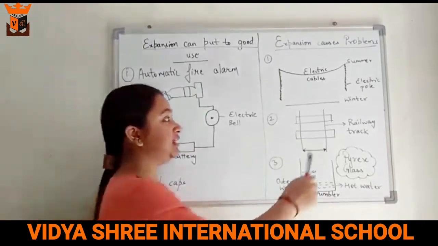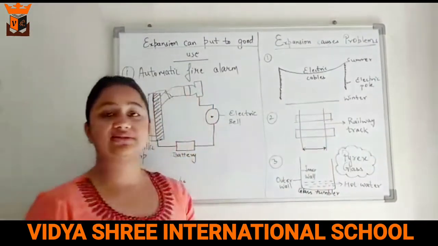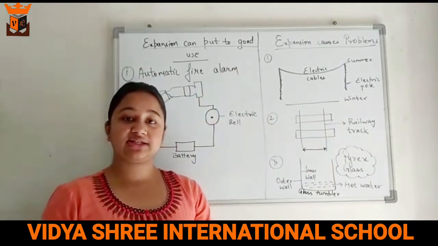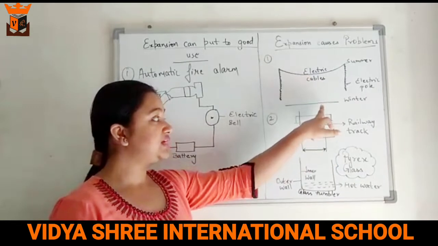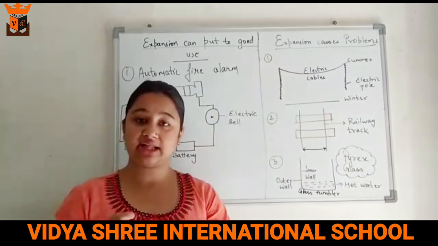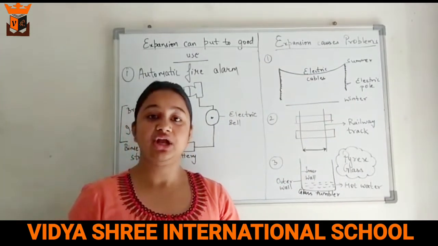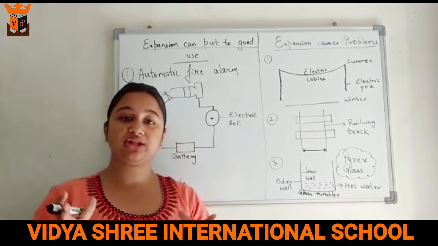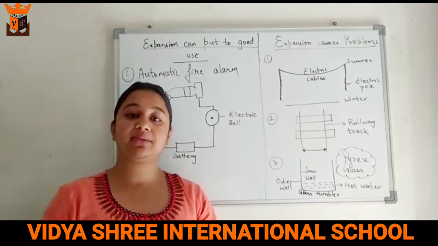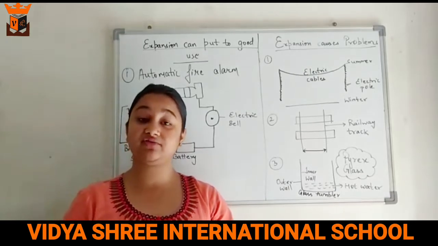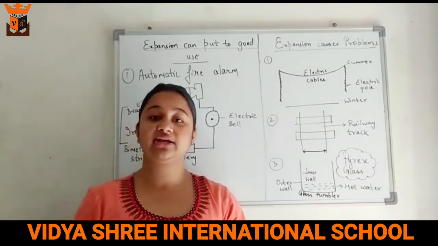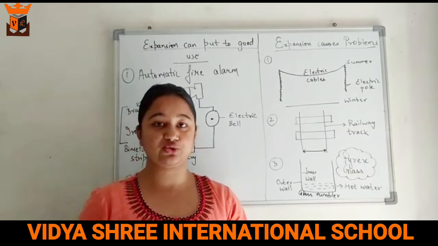Here you can see the electric pole and the electric cables. In the summers, the electric cables expand and sag down, whereas in winter, they become tight due to contraction. So if we leave some space between the wires of the poles, they will have room for expansion and contraction. Otherwise, in the winter, they will contract and this can lead to the breakage of the wires also.